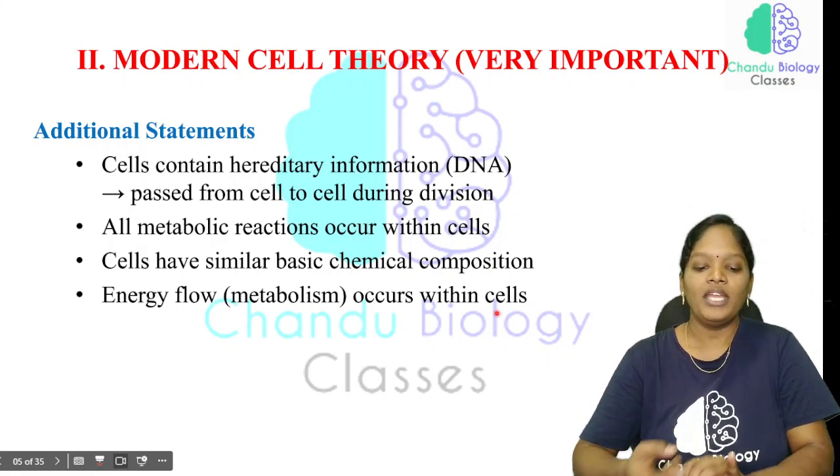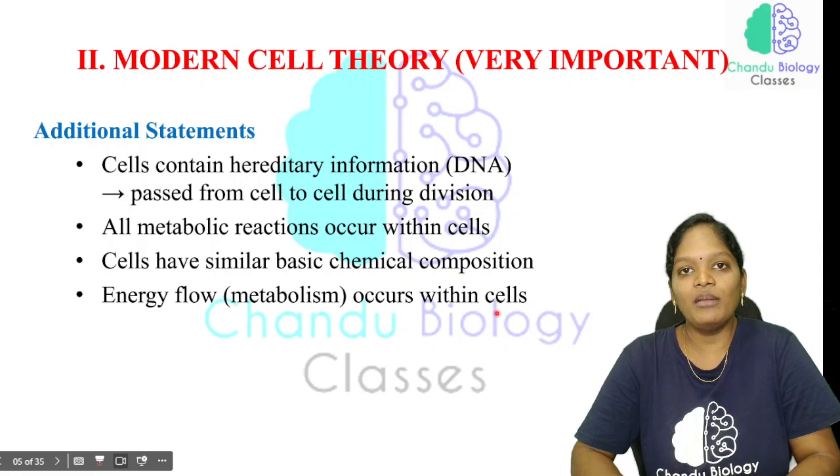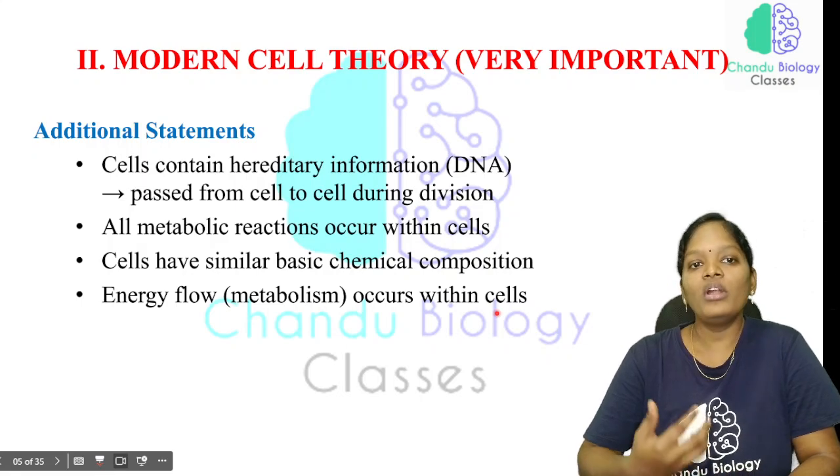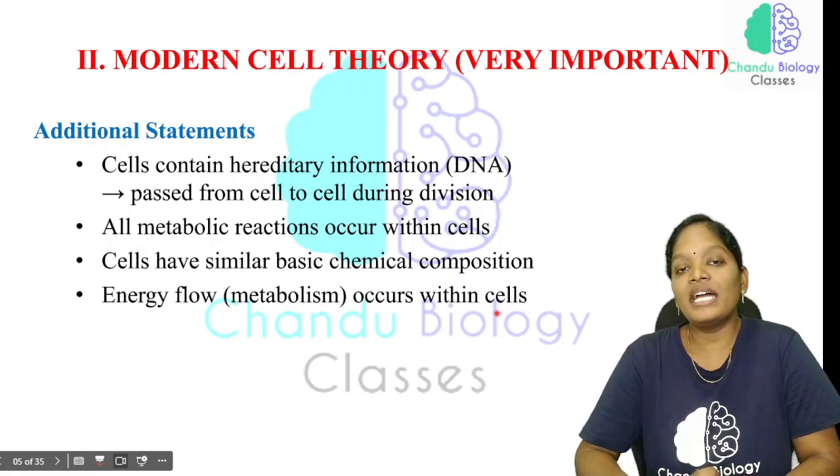Okay. See, in the classical cell theory, we have studied that all living organisms are made up of cells. Cell is a structural and functional unit of life. All the cells arise from pre-existing cells. Okay. Now, what is the modern cell theory? What are the additional statements?